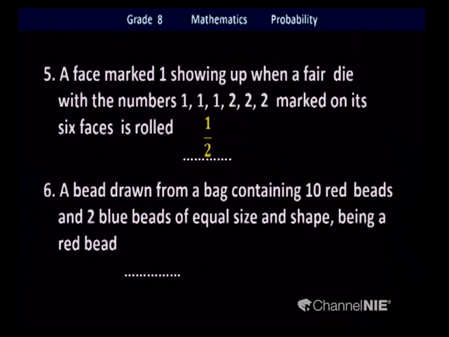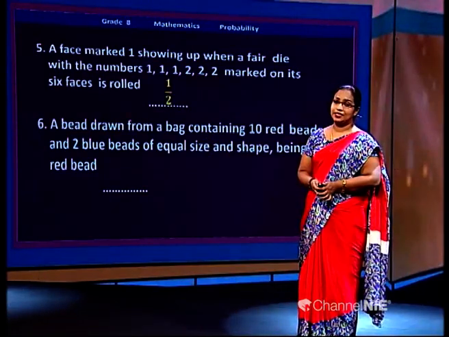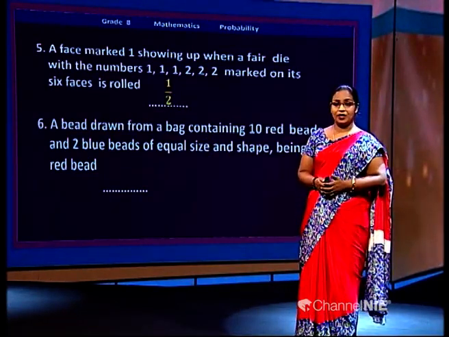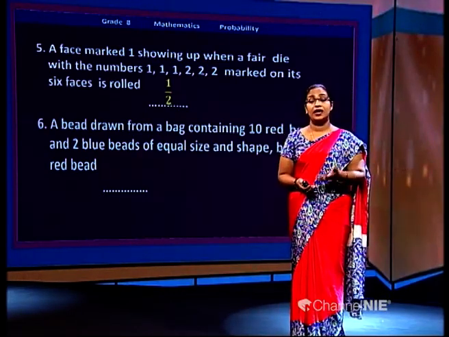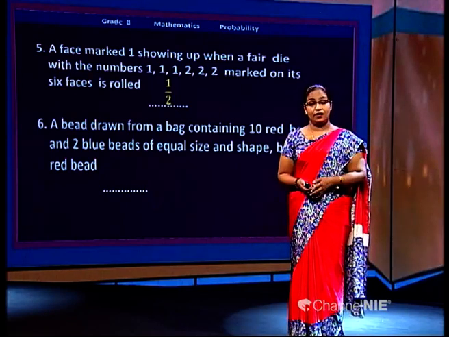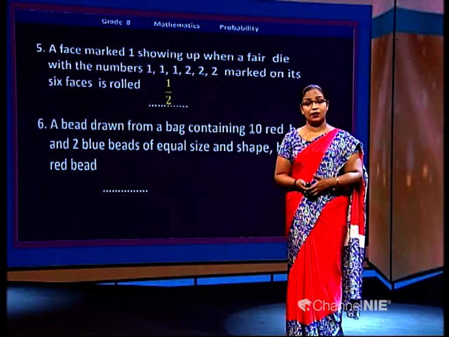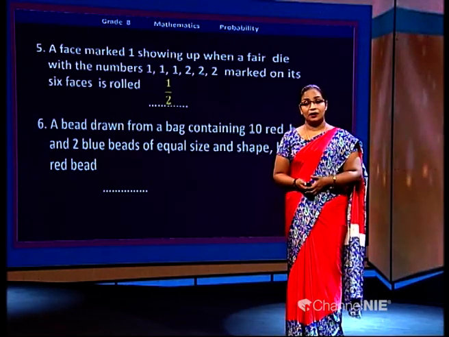But the expected outcome is getting a red bead. So how many red beads again? 10. How many blue beads? 2. Getting a red bead is more likely. Selecting a red bead is more possible than selecting a blue one. So how do you rate this event? Is it equally likely? No. Is it definitely going to occur? No. If it definitely occurred, there could be only red beads. If it did not occur, no, there are some red beads too.